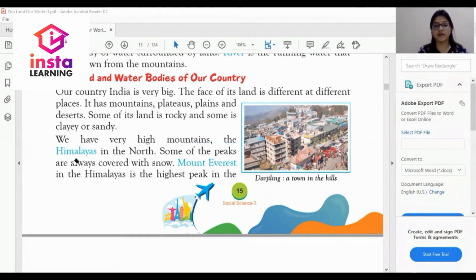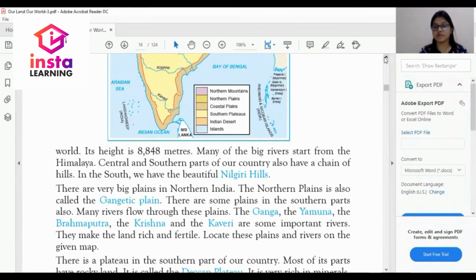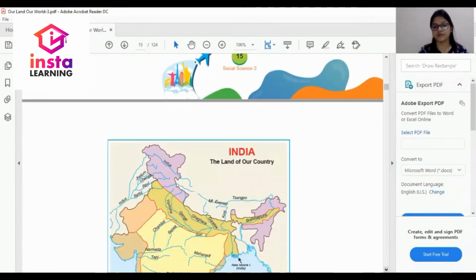Some of the peaks are always covered with snow. कुछ चोटियों पे हमेशा बर्फ रहती है. Mount Everest in Himalayas is the highest peak in the world. Mount Everest हिमालय की सबसे ऊंची चोटी है. So, dear student, this is a very important question that you should know. Which is the highest peak in the world? So, Mount Everest in Himalayas is the highest peak in the world.